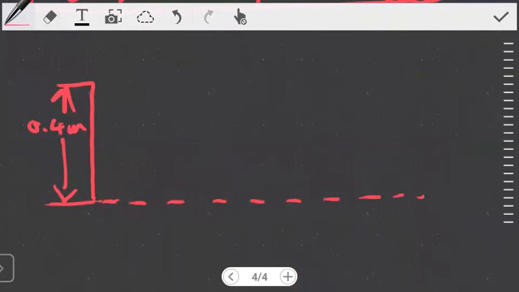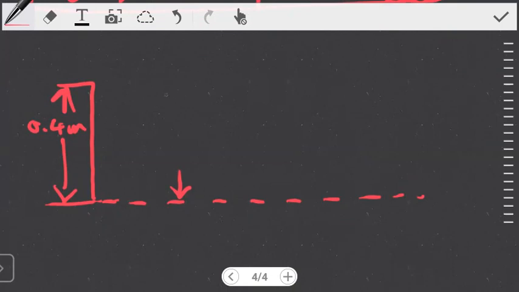So the first thing that we do here is we want to know the velocity the child will hit the floor with, because that velocity will be the same whether we're dealing with hardwood or carpet. This velocity the child will hit the floor with will still be the same. So that's the first thing we want to do: find the velocity the child will hit the ground with.